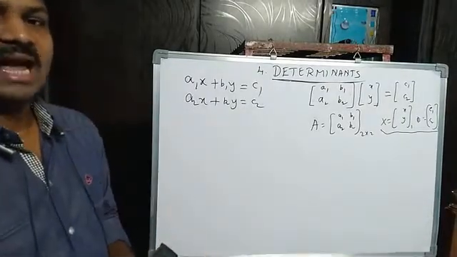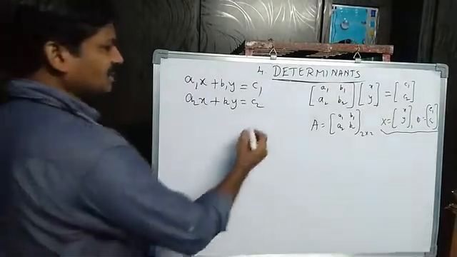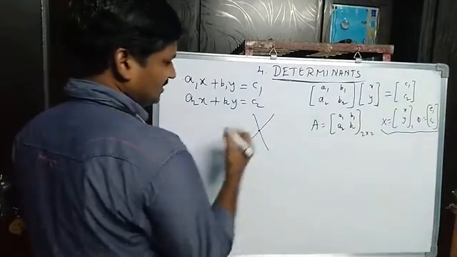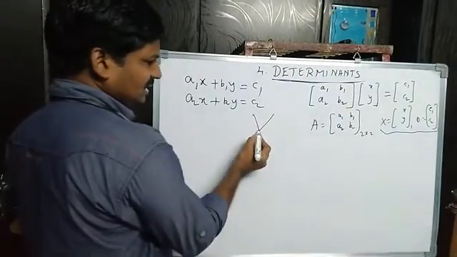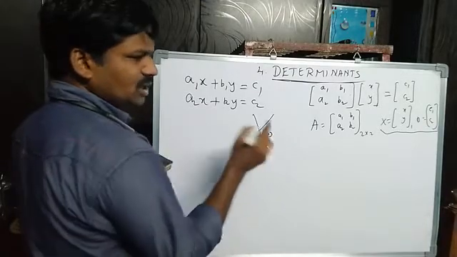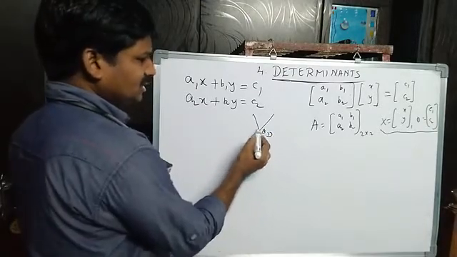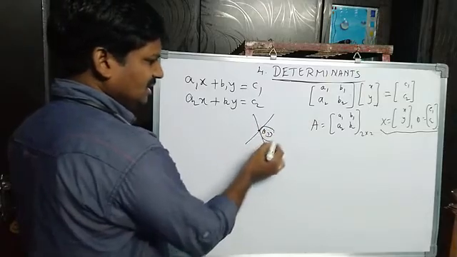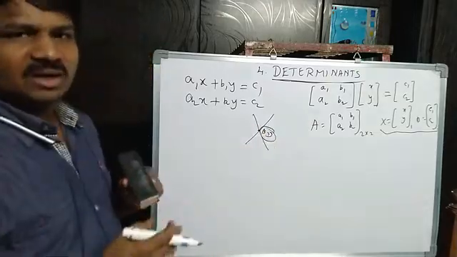This system of equations has a unique solution. Unique solution means compulsorily the two lines intersect, so they have a common point. A common point means (x, y): only one x value and one y value, and that value satisfies both this line and this line. So this x and y is the unique solution.